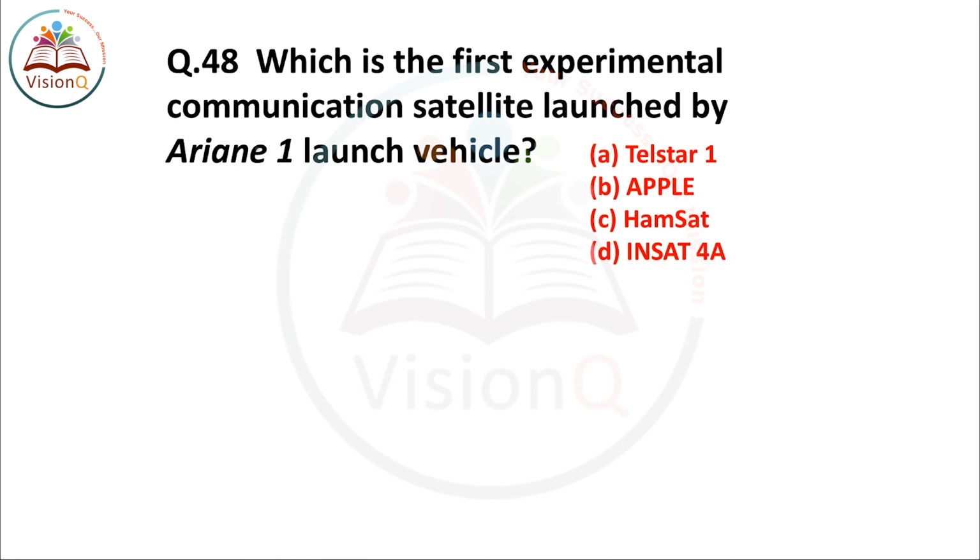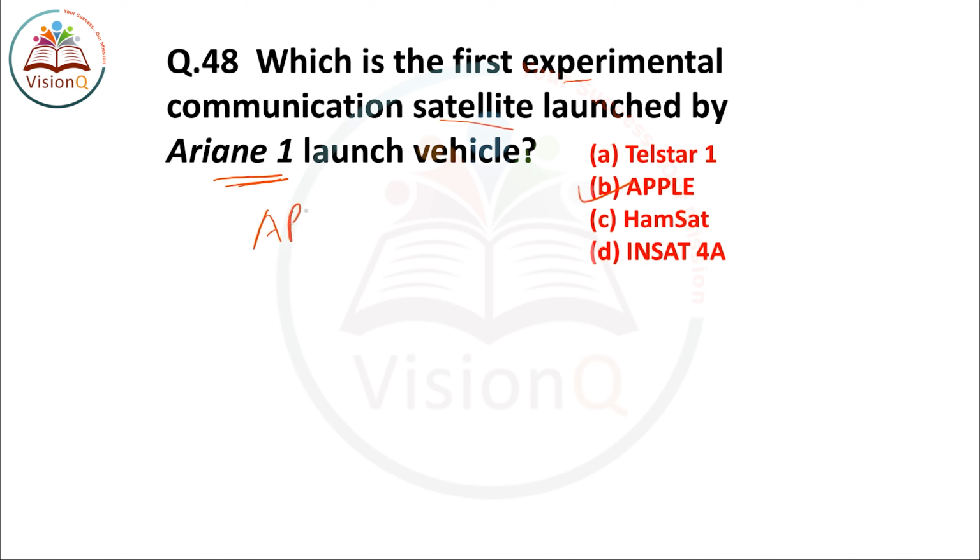48 question is based on satellite, a very important question for an examination. Which is the first experimental communication satellite launched by the European space vehicle Ariane 1? The right answer of this 48 question is option number B, Apple.